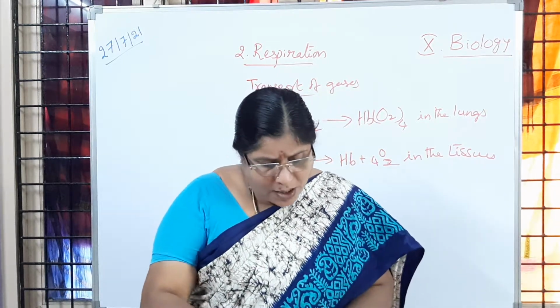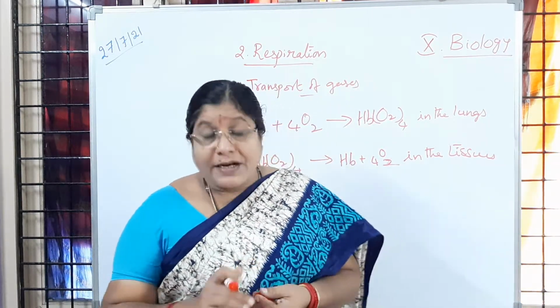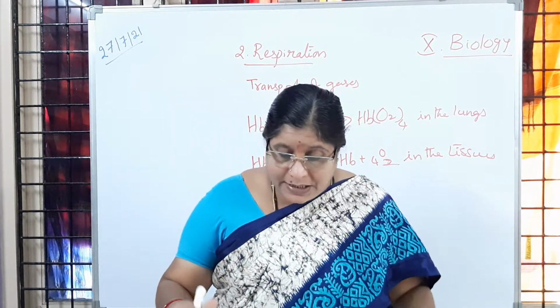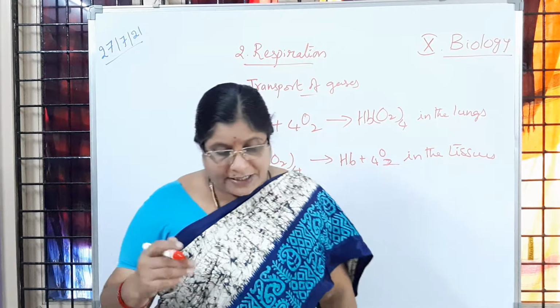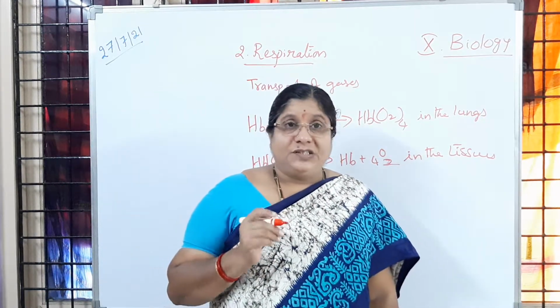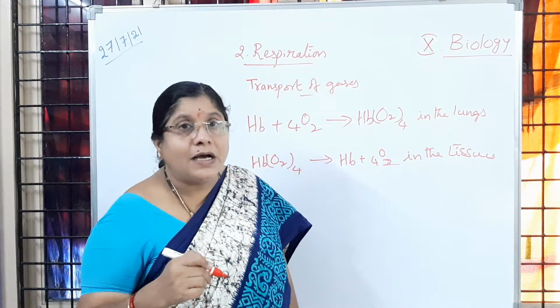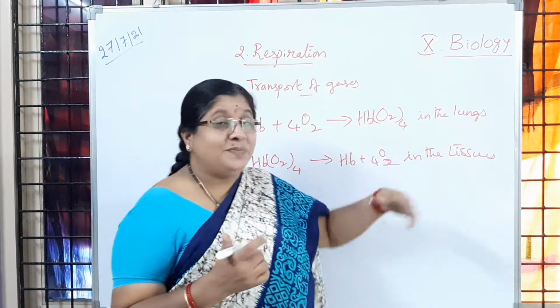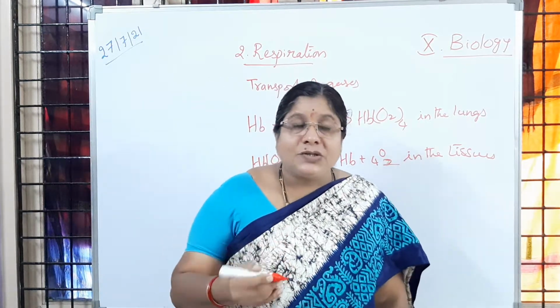Then now we'll come to the next step, that is gaseous exchange, how it is happening in capillaries to the cells and back. So now in the cells, what is happening? What kind of environment are we going to observe? You know that tissues means cells only, a group of cells.